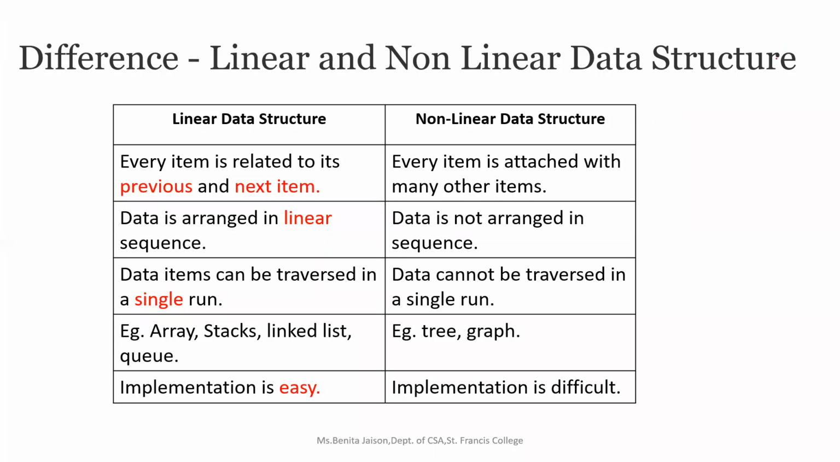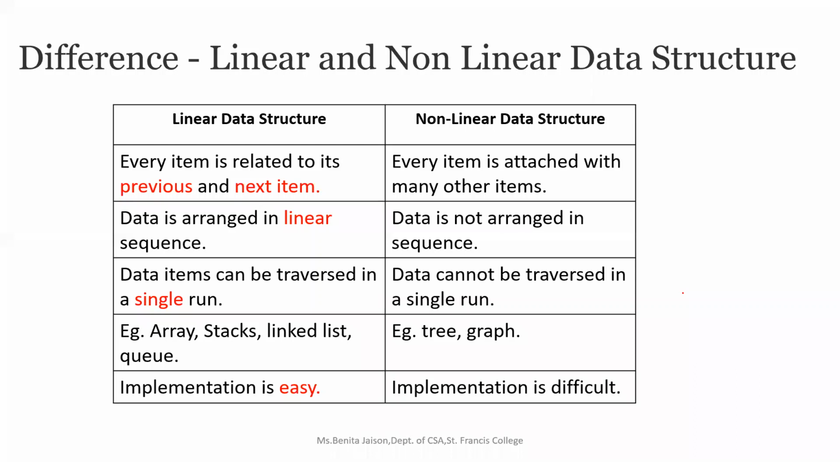In a linear data structure, data is arranged in a linear sequence, but in a non-linear data structure, it is not arranged in a sequence or a linear sequence. And data items can be traversed in a linear data structure. We have seen in arrays, we can traverse through the elements in the array in a single run, means in a single traversal without any backtracking. We can traverse through all the elements in an array.